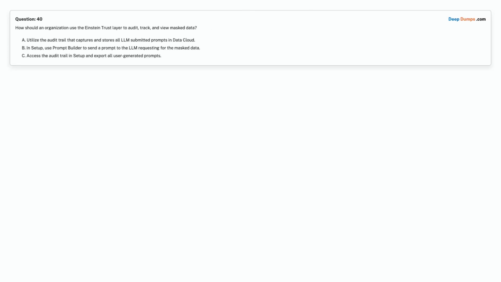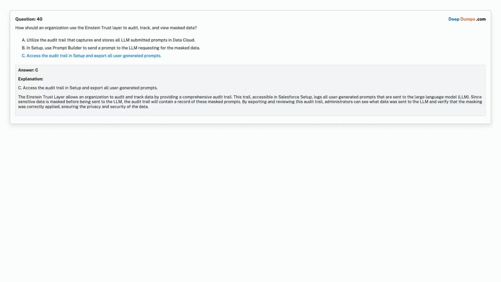Question 40. How should an organization use the Einstein Trust Layer to audit, track, and view masked data? Option A. Utilize the audit trail that captures and stores all LLM submitted prompts in Data Cloud. Option B. In Setup, use Prompt Builder to send a prompt to the LLM requesting for the masked data. Option C. Access the audit trail in Setup and export all user-generated prompts. Choose the correct answer. Correct answer is Option C. Access the audit trail in Setup and export all user-generated prompts.